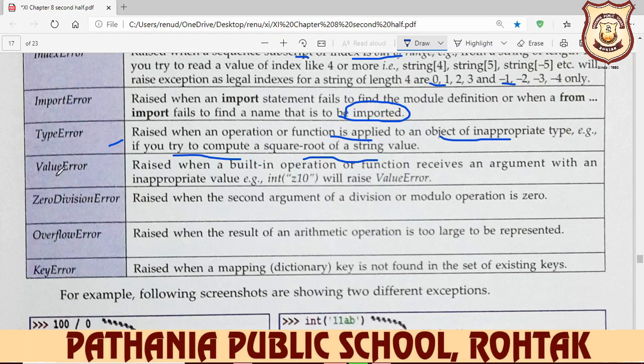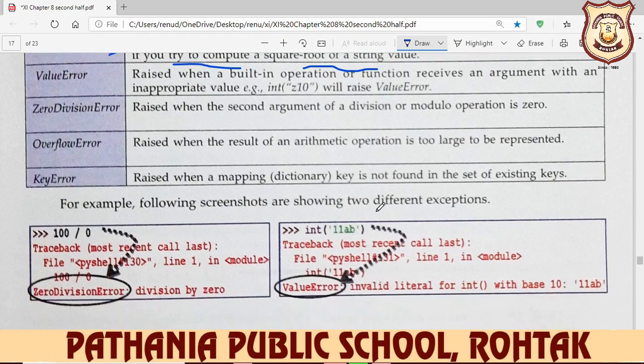Type error also means if you want to calculate with integer values, but you write a float, or if you want to calculate the sum of two numbers and you define the variable in the string data type. So these types of errors are your type error. And value error, raised when a built-in operation or function receives an argument with an inappropriate value.